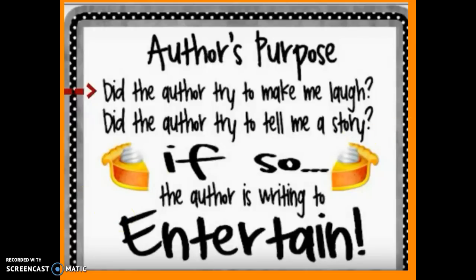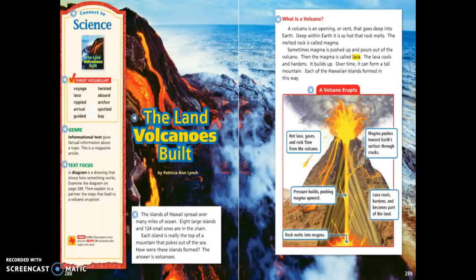Okay, so that being said, I'm going to read you guys a short story here. And after we read it, we're going to try to identify the author's purpose. And then we're going to go back and support our answer with text evidence or clues from the story. So the title of this story is The Land Volcanoes Built by Patricia Allen Lynch.